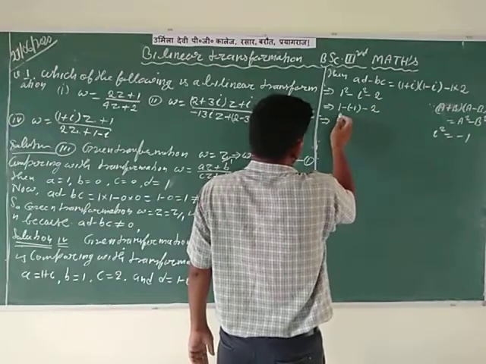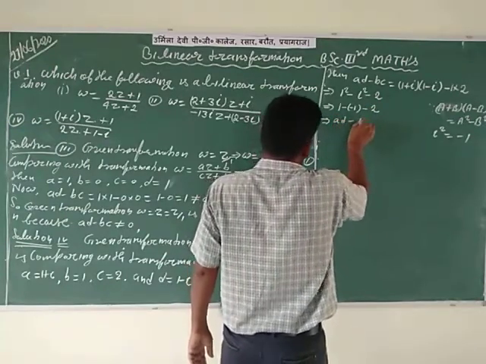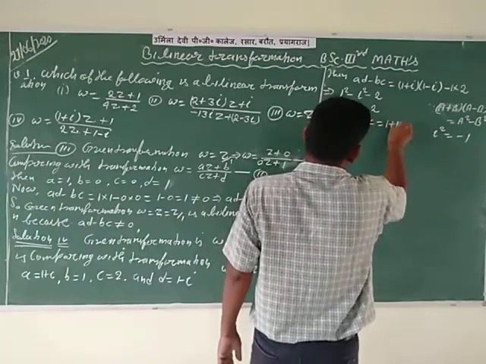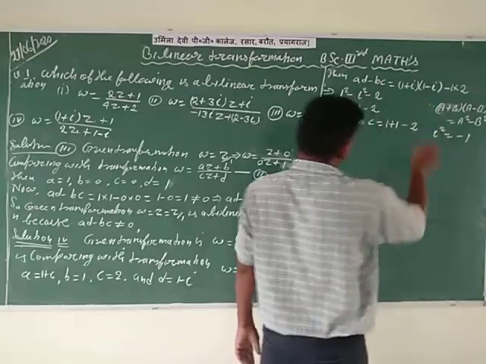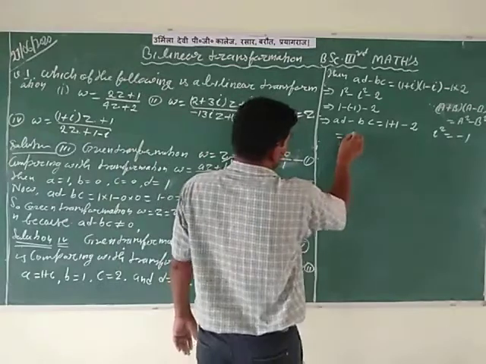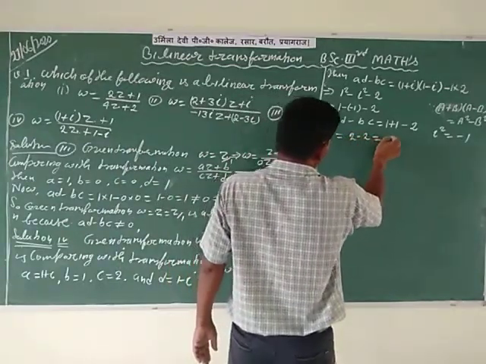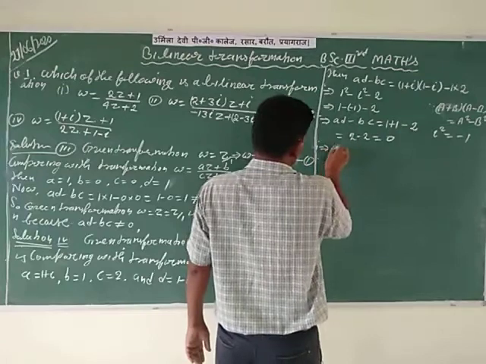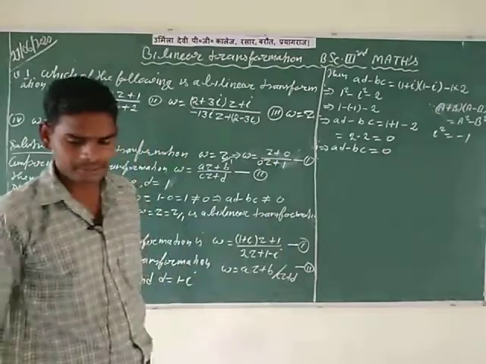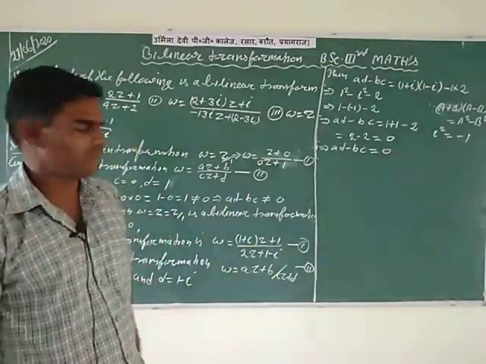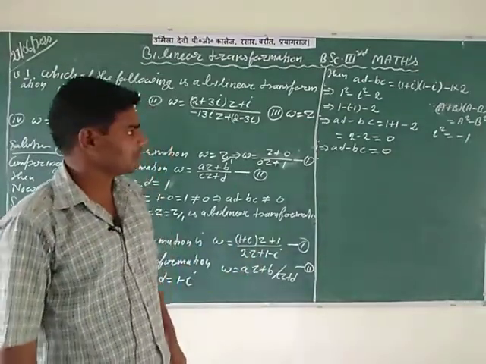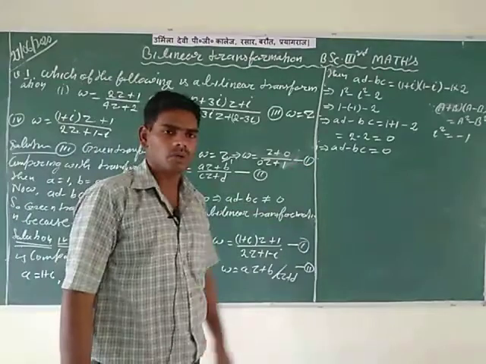It implies that the value of AD minus BC is equal to 1 plus 1 and minus 2. So 1 plus 1 is equal to 2, 2 minus 2 is equal to 0. It implies that the value of AD minus BC is equal to 0. So we have completed the value of AD minus BC for the given transformation W, which is represented by the first equation. The value of AD minus BC is equal to 0.